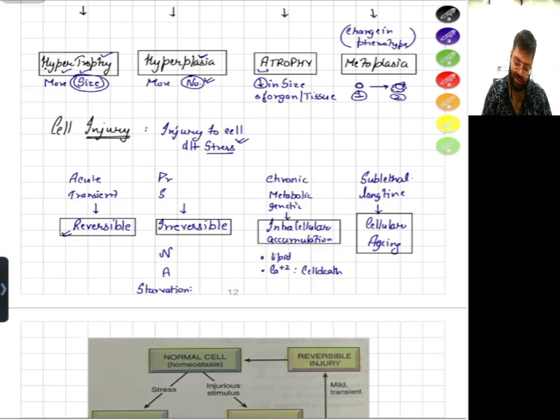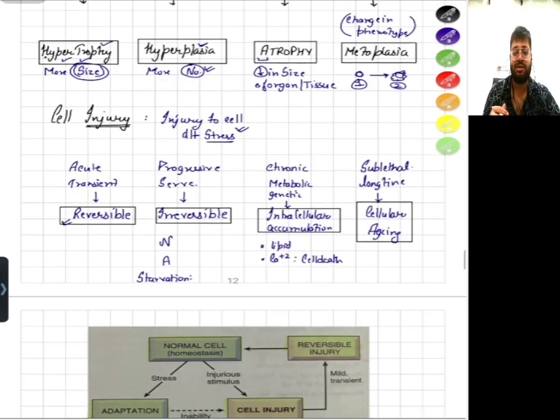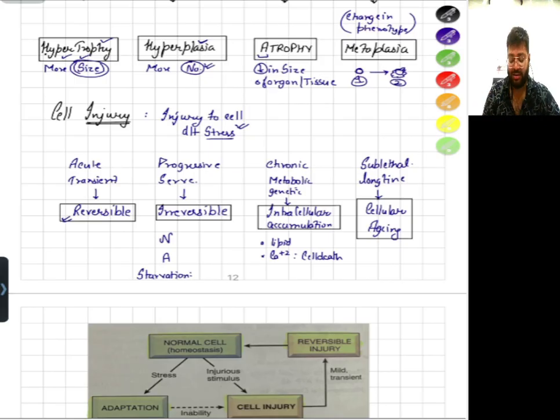If the stress is progressive and the stress is of severe kind, then the type of injury will be irreversible injury, and irreversible injury will end up in cell death. And there are two methods of death, which are necrosis and apoptosis. Necrosis is chiefly a pathological death. Apoptosis is usually both physiological and pathological death. Apoptosis is actually programmed cell death.